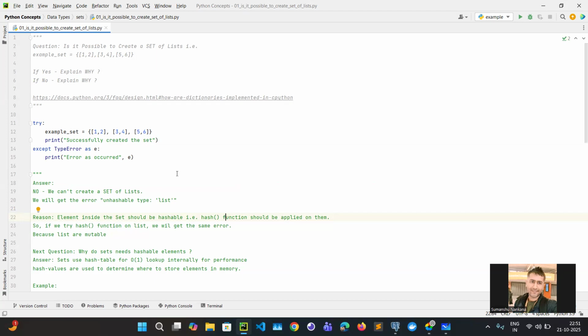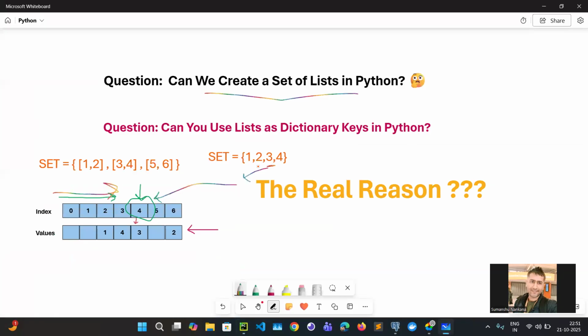Then why is a set trying to perform a hash function? Because on a set we generally perform the O(1) lookup, right?